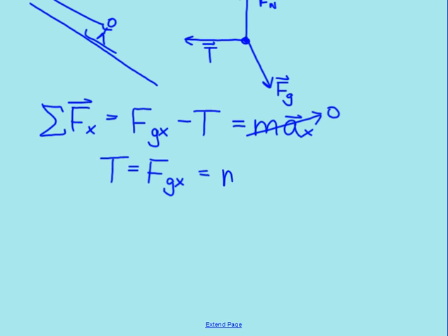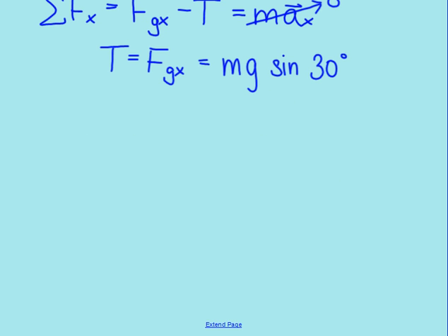We know the gravitational force is m times g. To get the x component of that force, x in this case would be opposite from my angle, because if this is a 30-degree angle, that 30-degree angle would appear here on my diagram. So x is the opposite, therefore I would use the sine of 30 degrees. I'm not going to calculate what that is just yet.